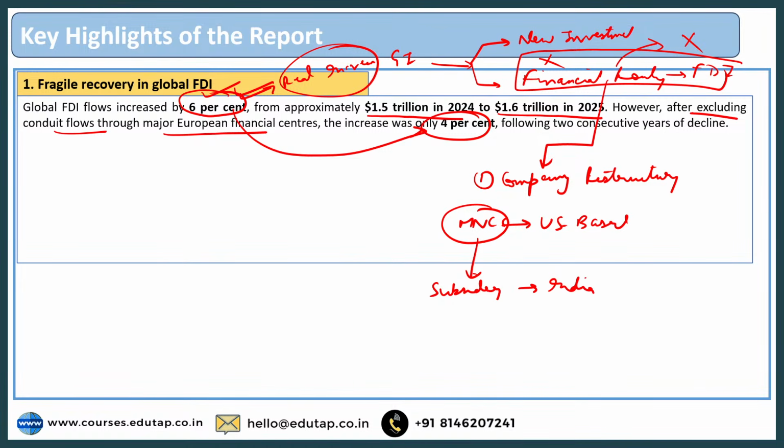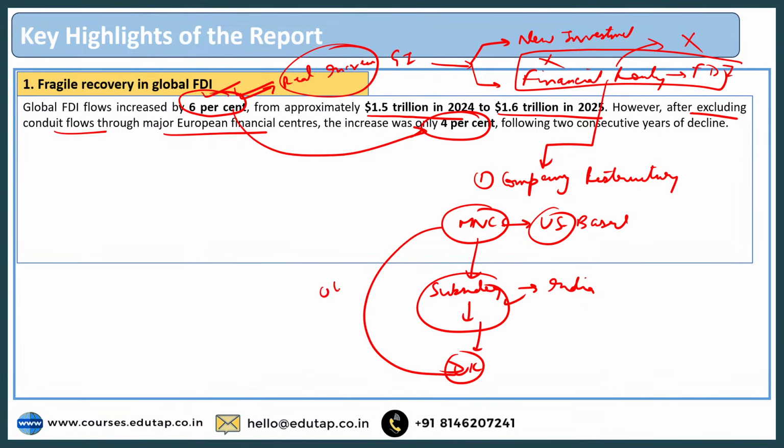And let us say on papers this subsidiary's ownership has transferred from the US to a UK based company. The subsidiary is in India only, but the transfer of ownership has happened from the US based company to the UK based company.